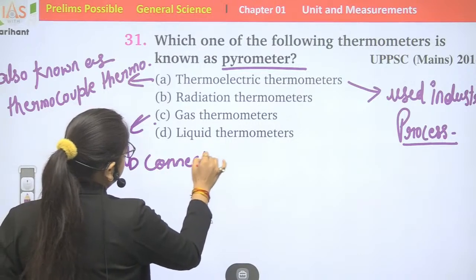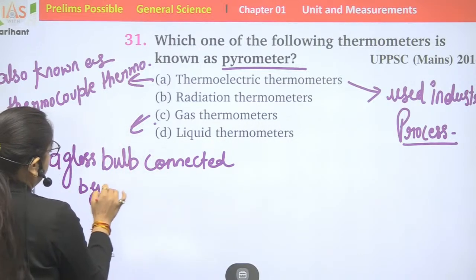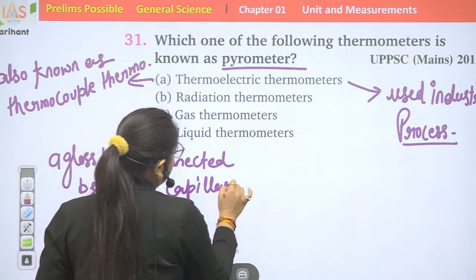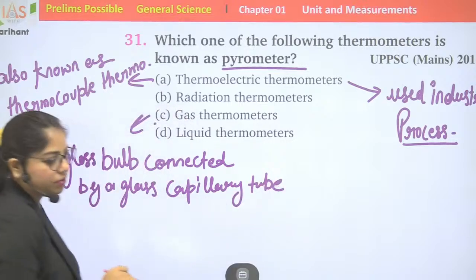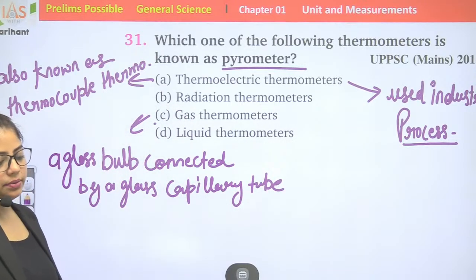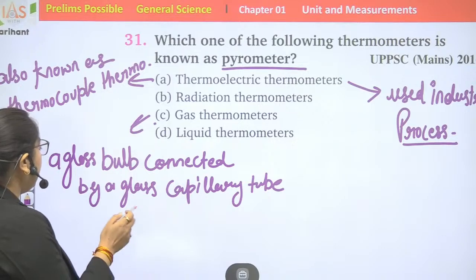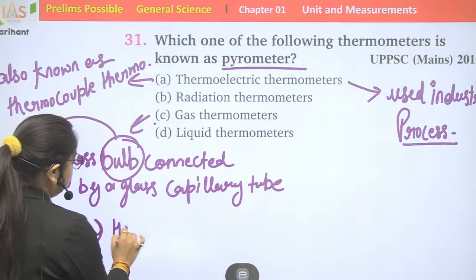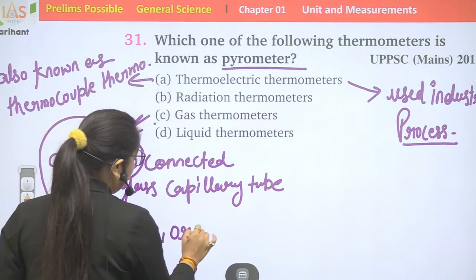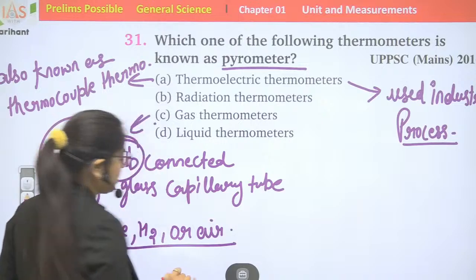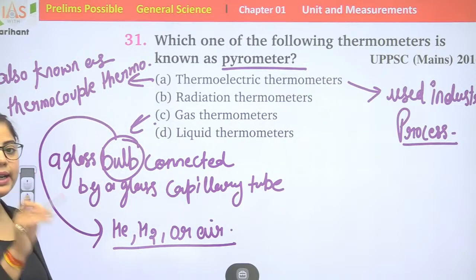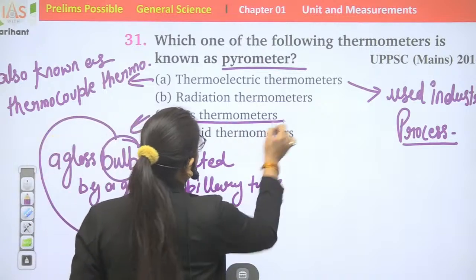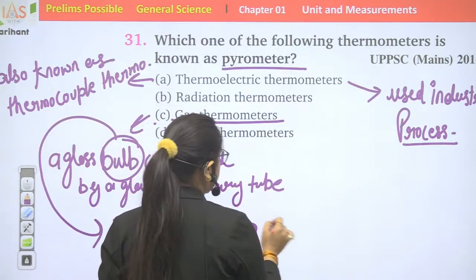Many gases are used in the bulb, such as helium, hydrogen or air. It is used in production of food. What are the uses of gas thermometer?